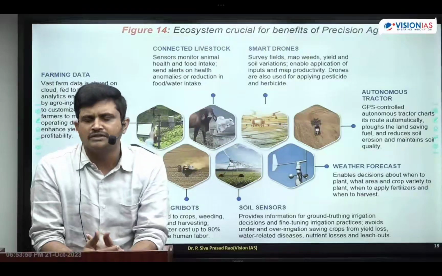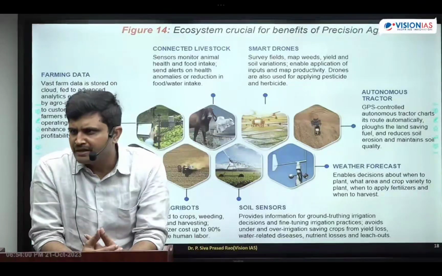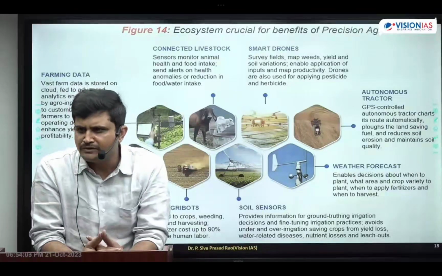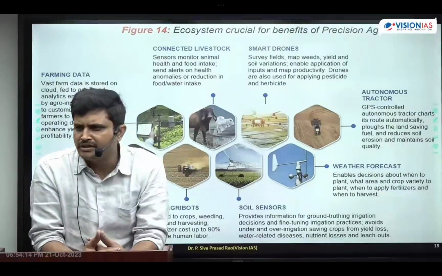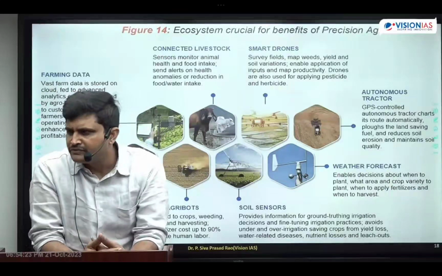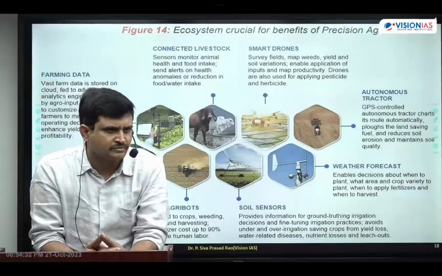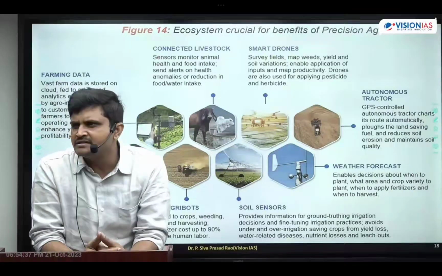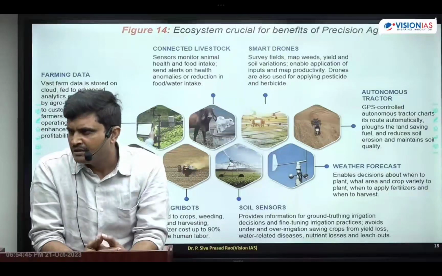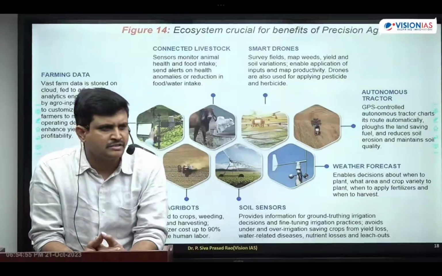Next is vertical farming, which means doing the farming activities in vertically raised buildings. In these practices, crops are not exposed to natural climatological conditions. We create an artificial environment, so there is no need to depend on the weather. Vertical farming is categorized into two types: hydroponics and aeroponics. Hydroponics means raising plants with nutrient liquids without soil. Aeroponics means raising plants by spraying aerosols on the roots. Aerosols are a mixture of liquid and solid particles in air.